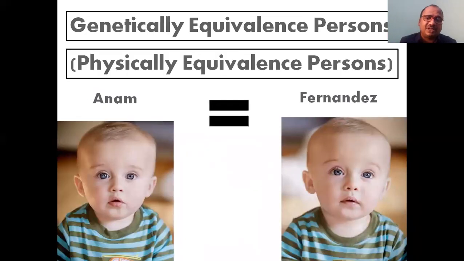These basic examples are very important. These two may be different in their property; this person's property may be different from the other's. We are not bothering about that. Here both are genetically equal. Both look alike, they are twins. So we can call them physically equivalent persons. In disease condition they may vary, property may vary, habits may vary. We are not bothering. Here only one point is matching: genetically equivalent, physically equivalent, both look the same.